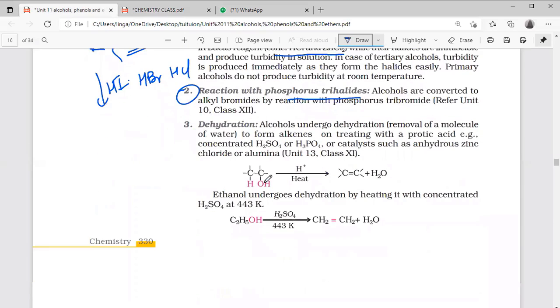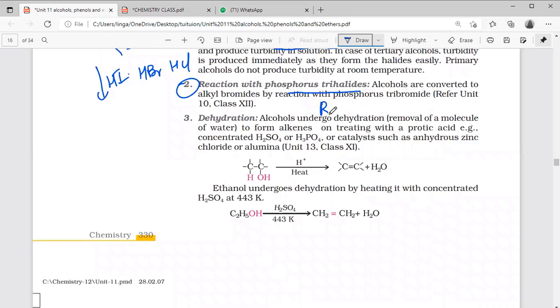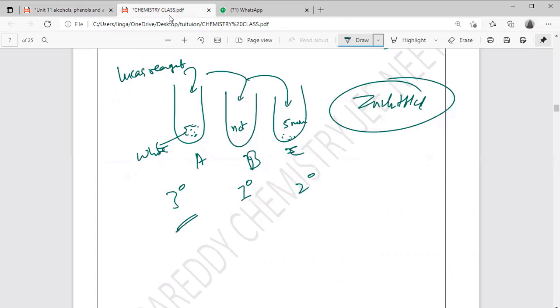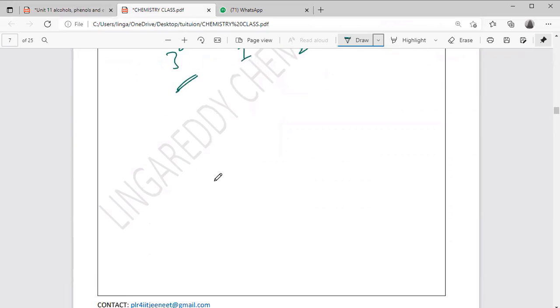See, this reaction is written many times. Today also I told you. ROH is there. If you want to make it RCl, what will you do? PCl5, PCl3, SOCl2. Any one of these reagents you can take. This is the reaction with phosphorus trihalides. Alcohols are converted into alkyl halides. Like that. Next, dehydration. See the dehydration. I told you at the start, but you may have forgotten.